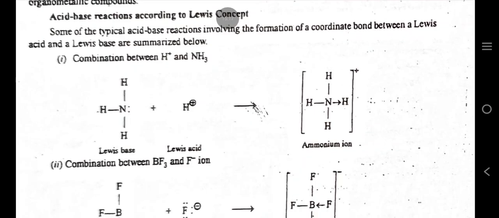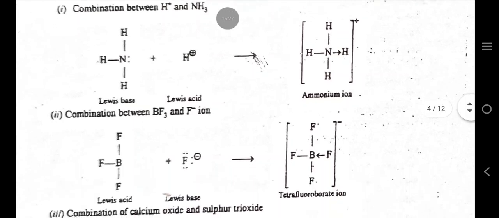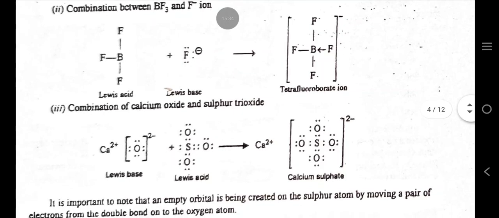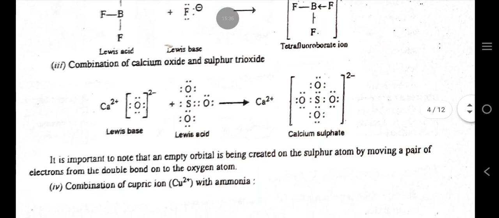Acid-base reactions according to Lewis concept. Some of the typical acid-base reactions involving the formation of a coordinate bond between a Lewis acid and a Lewis base are summarized below. Combination between H+ and NH3. Combination between BF3 and F- ion. Combination of calcium oxide and sulfur trioxide.